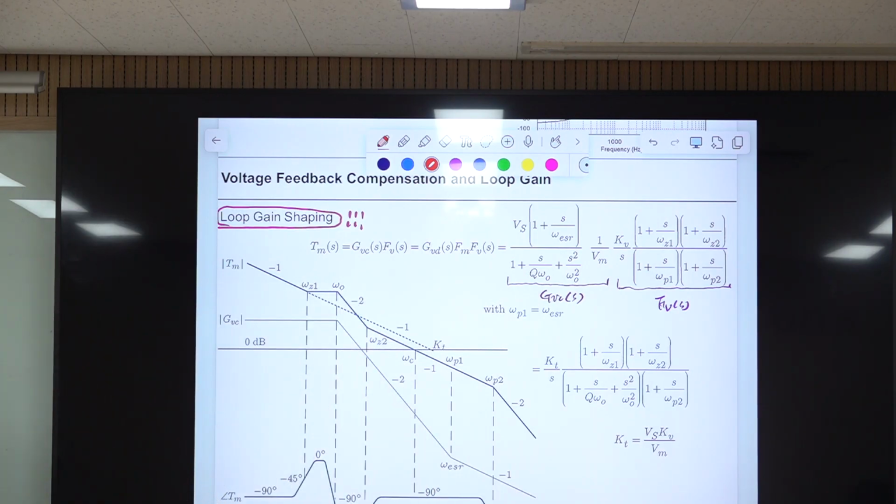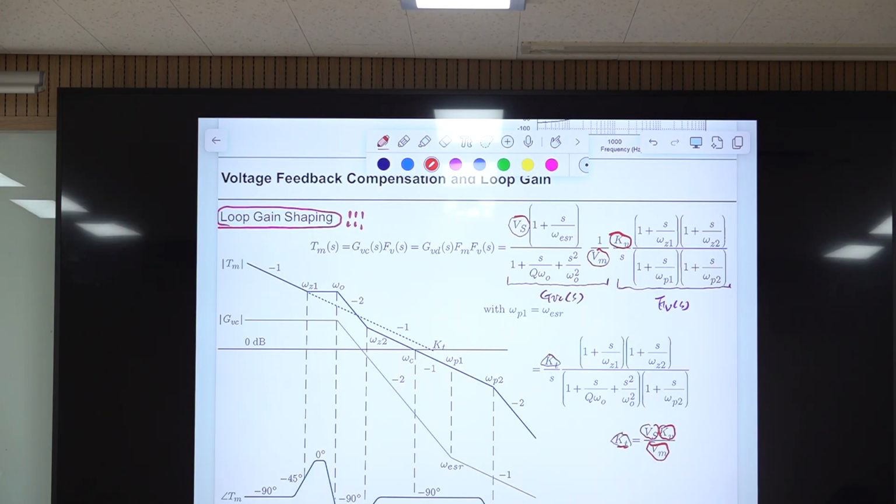Let's take a look at the structure of this. There is some constant. So let's collect the constants here. This is constant, this is constant, this is constant. We combine all three constants here, and you have a different name: KT is appearing here.